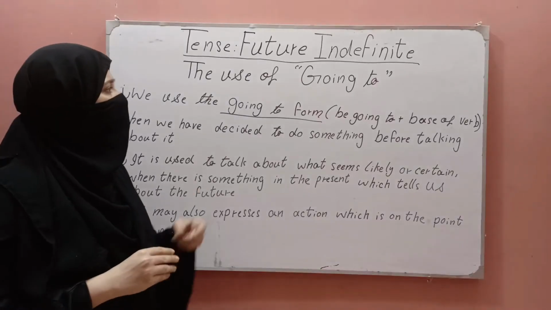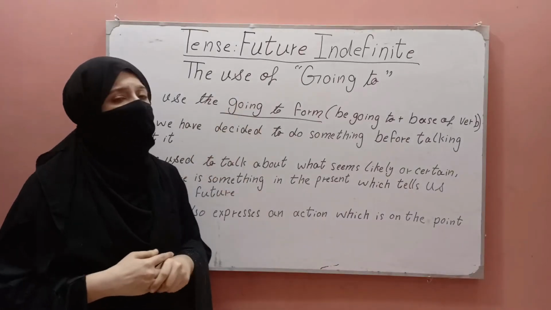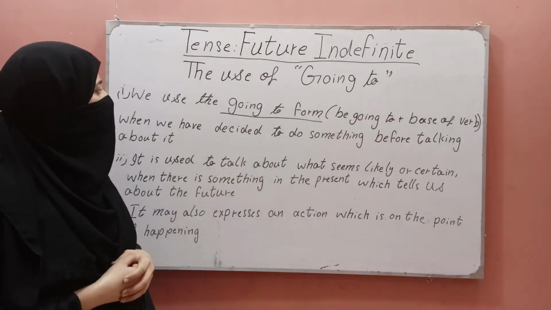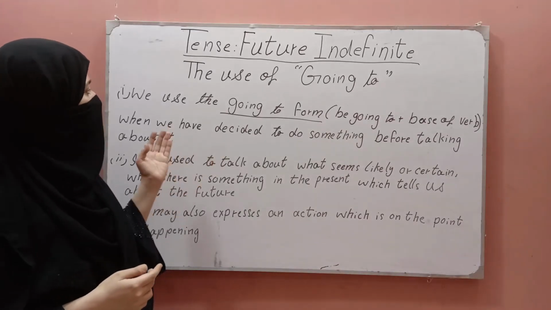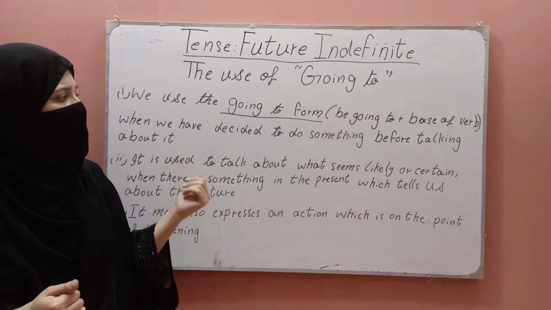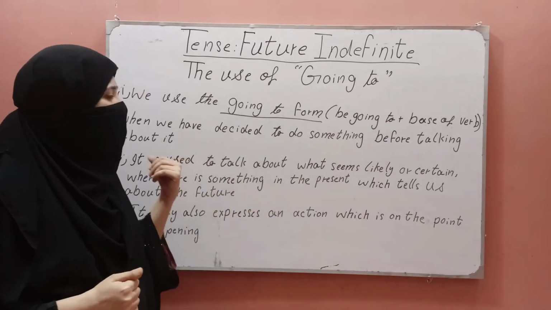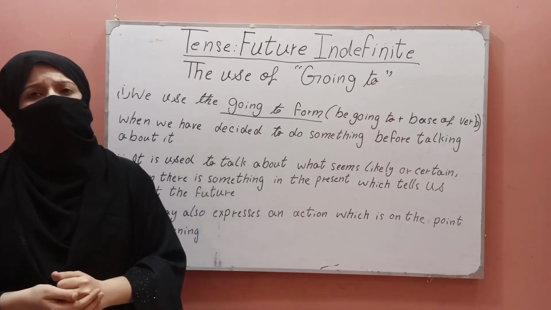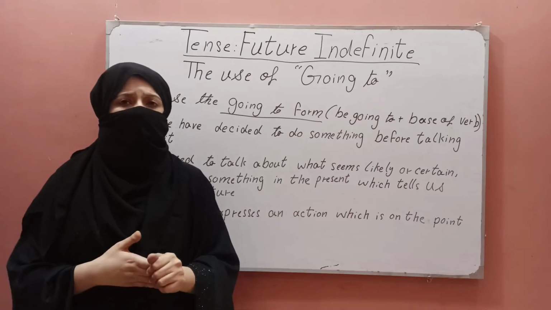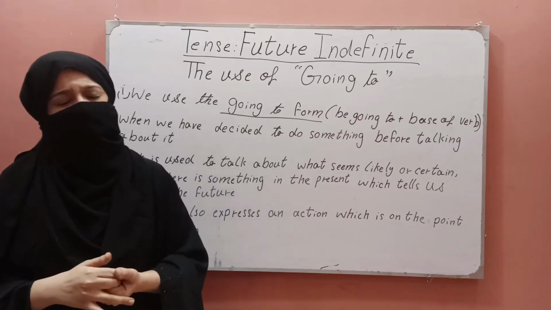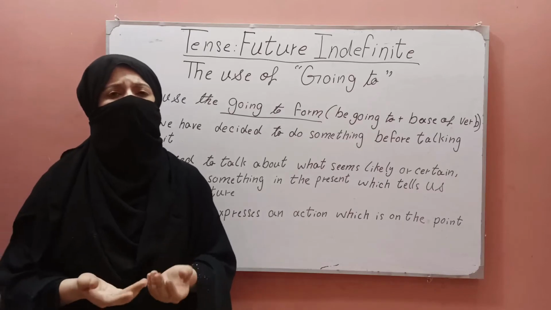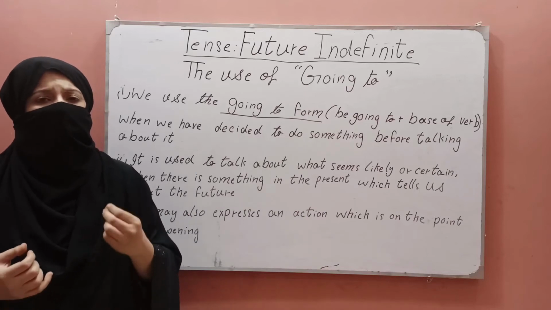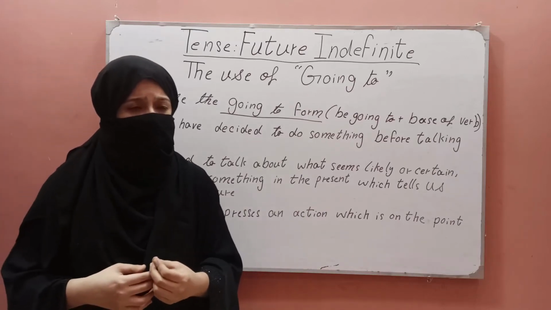Now I tell you the uses of going to. Going to is used for future sense, so we are discussing it in future indefinite tense. The first use of going to is that we use the going to form when we have decided to do something before talking about it. For example, what have you decided to do? Yes, I am going to resign from the job. Another example: why are you selling your bike? The answer is, I am going to buy a new car.